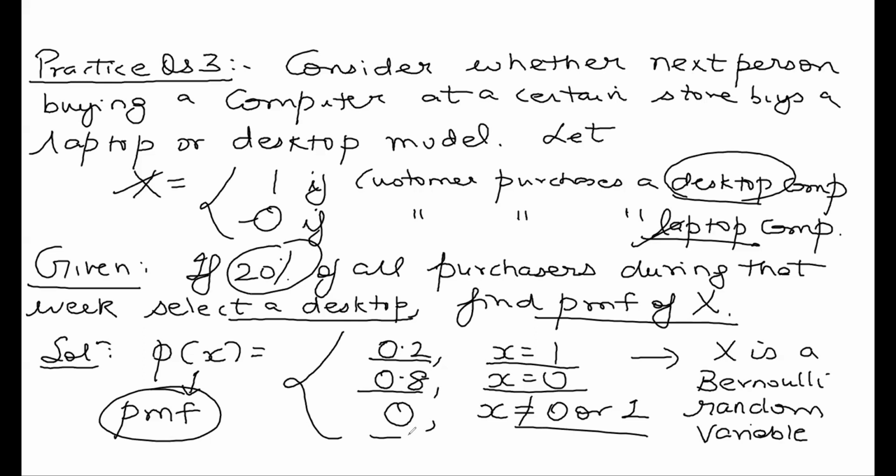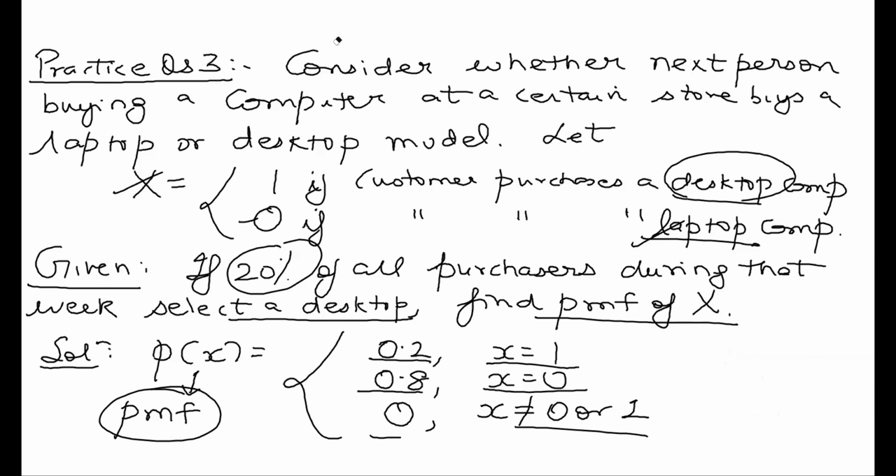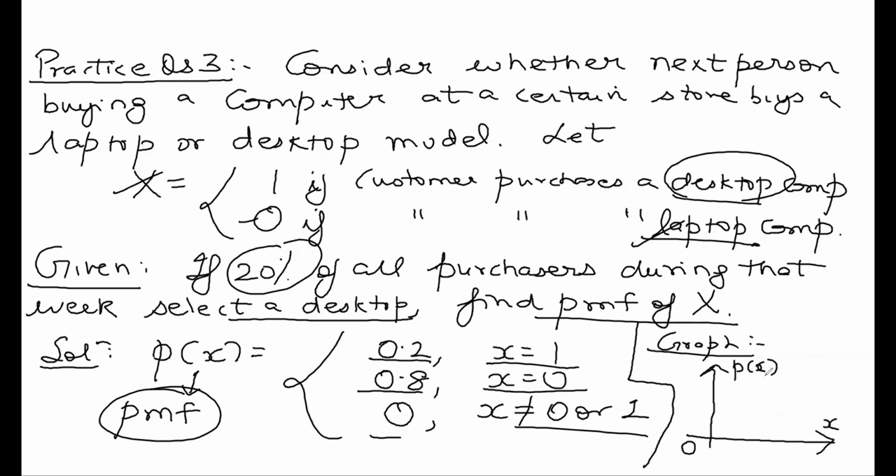Now if I plot it, how is it going to look? You can see the graph on the screen. This is X, this is P of X. X takes the values 0 and 1, and P of X lies between 0 and 1. When X is 1, P is 0.2, somewhere here.